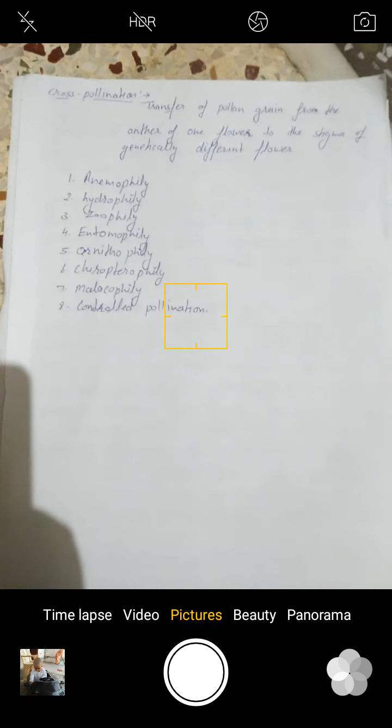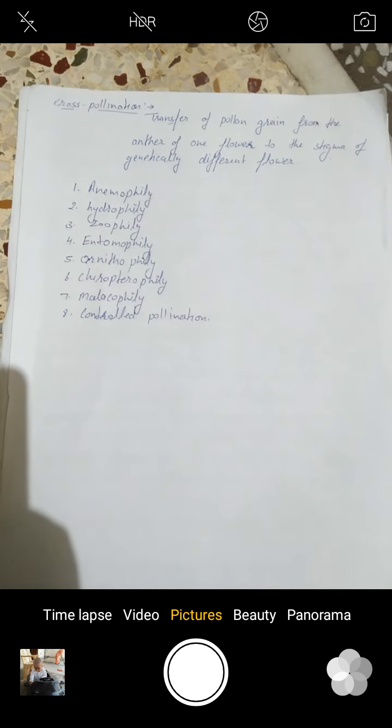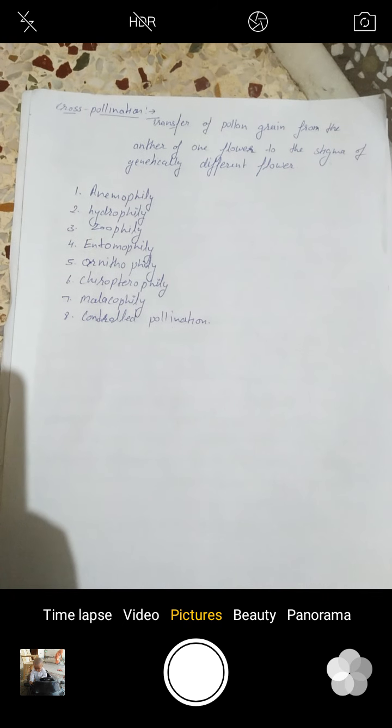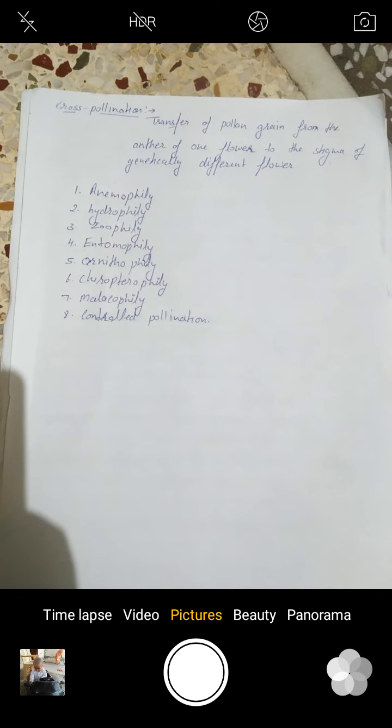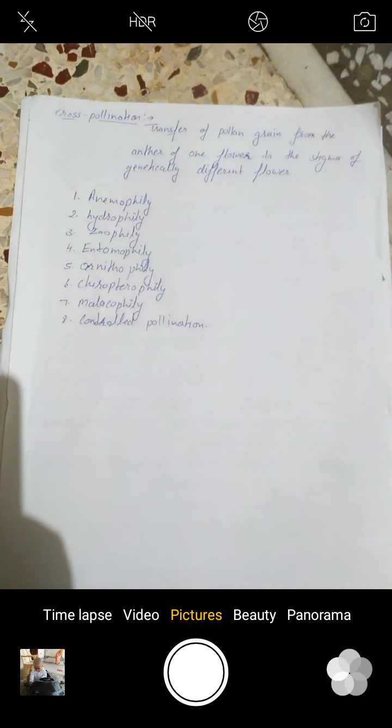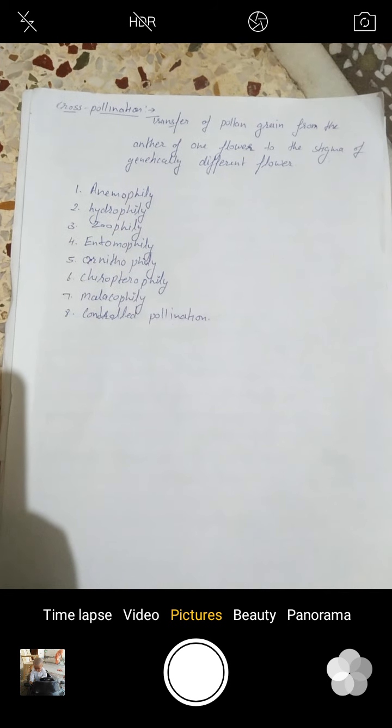Abiotic includes wind and water, and biotic includes insects, birds, bats, snails, etc. Our first type of cross pollination is anemophily. It is also called wind pollination. It is the mode of cross pollination or transfer of pollen grain from mature anther to the stigma of pistil, which is accomplished through the agency of wind. For example, coconut, date palm, maize, many grasses.